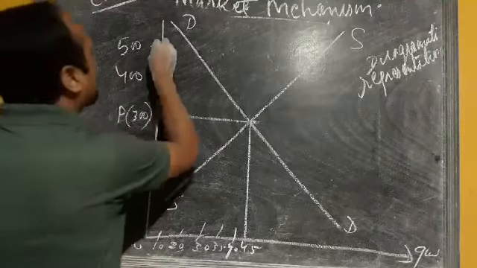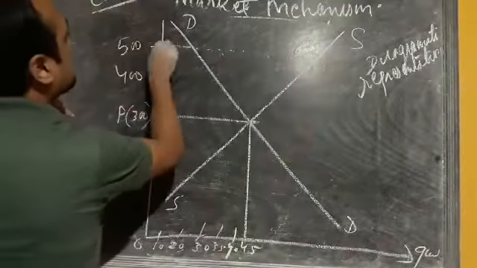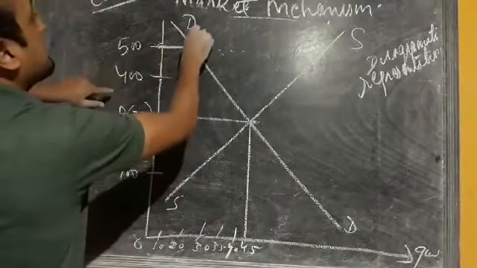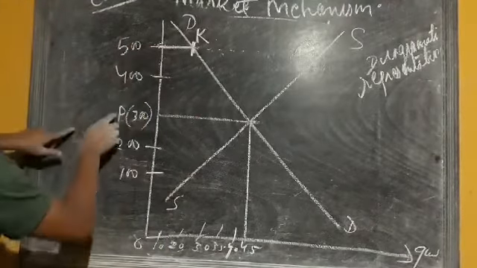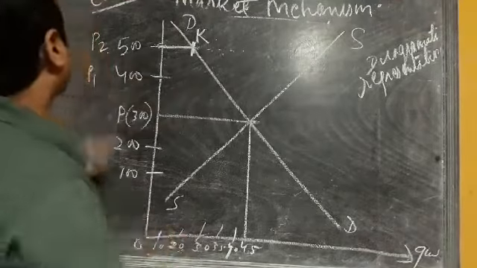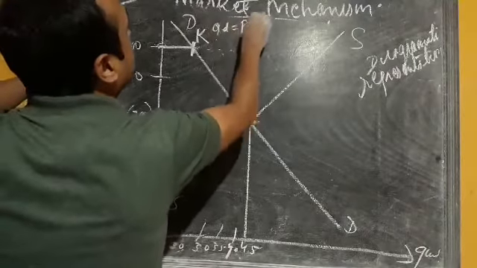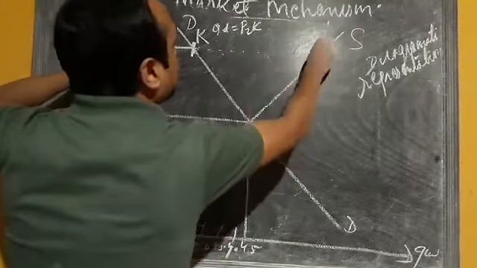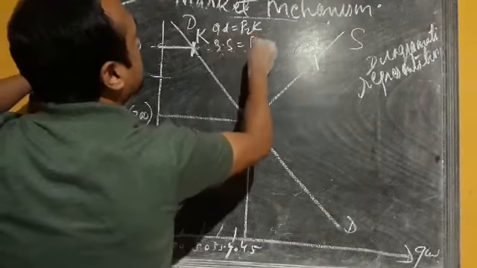So at price 500, if we draw a line, we can see that it is intersecting the demand at point, suppose say K. So we have, suppose say this is P, P1, P2. So here quantity demand is P2K. Here QD is equal to P2K. But the quantity supply we have, suppose say this point is L. So P2L. Quantity supply is equal to P2L.